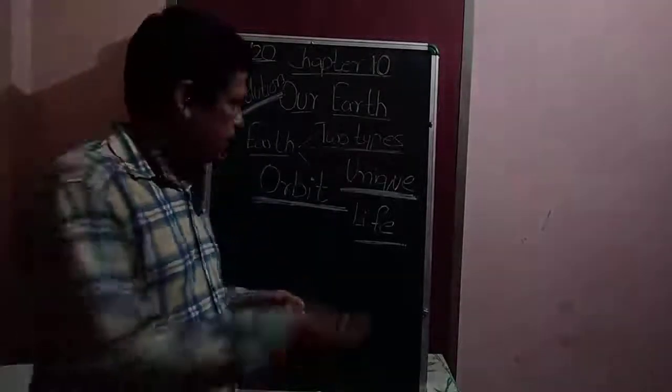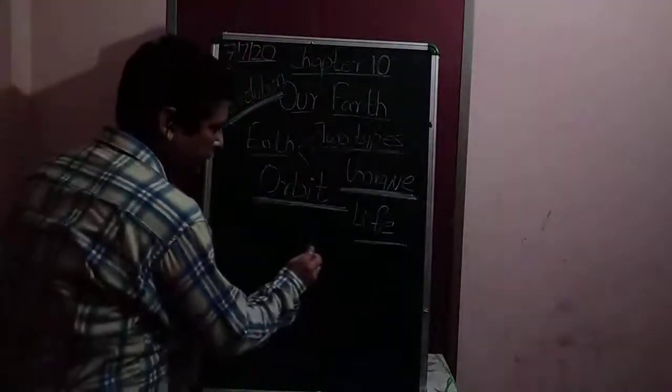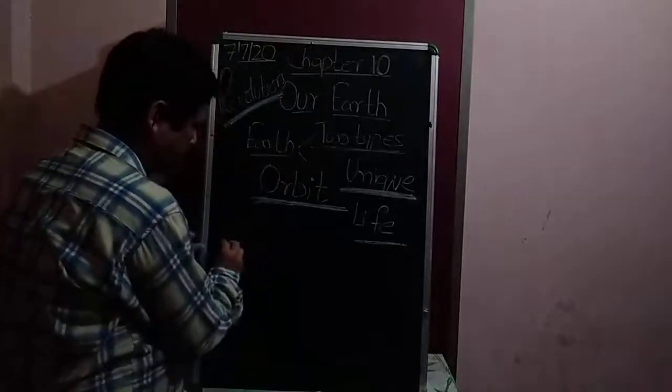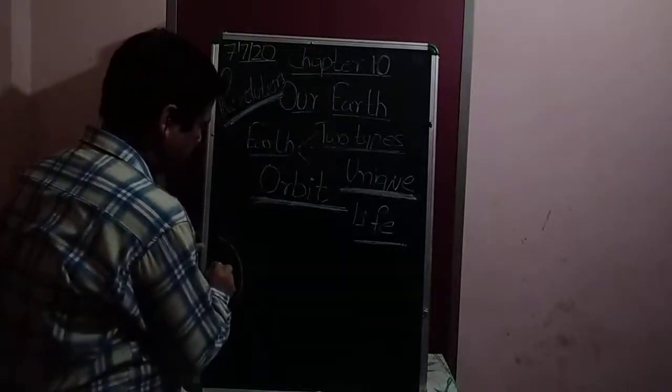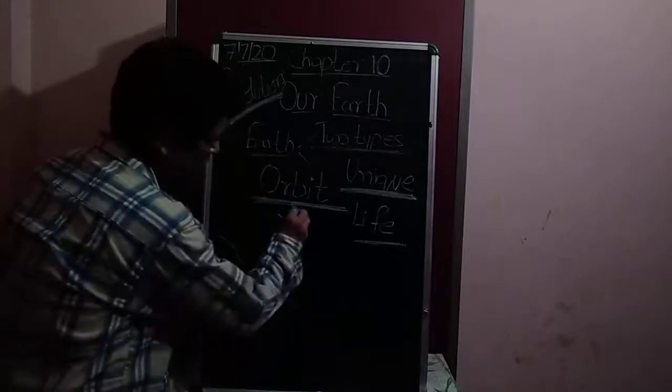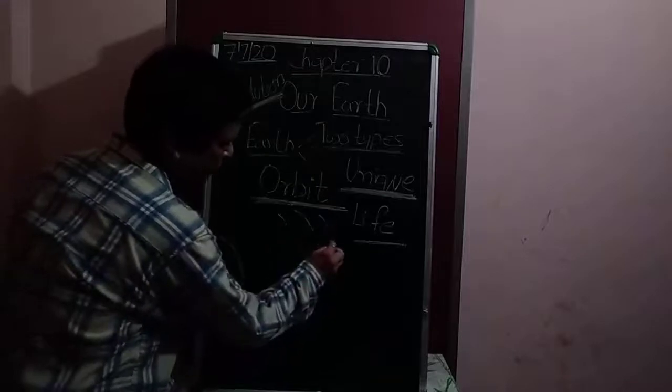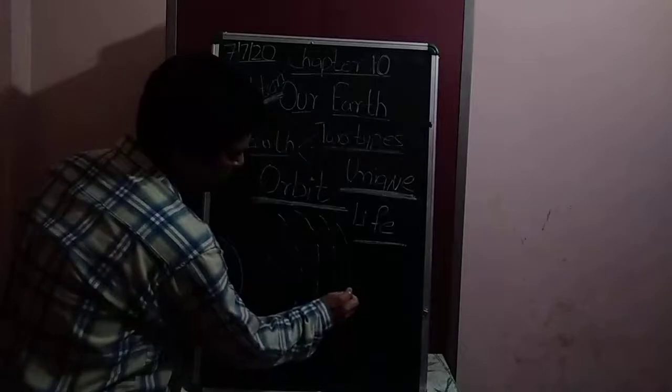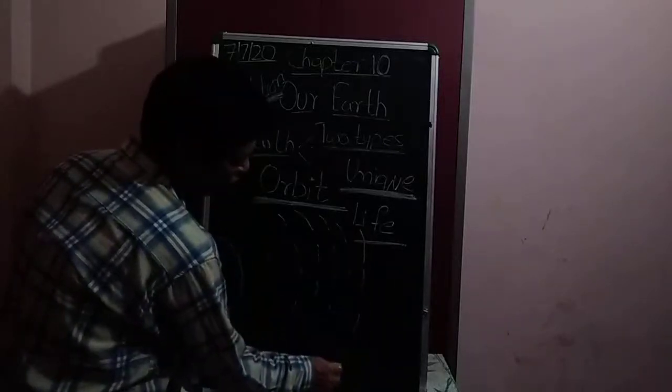Okay, now see revolution. Earth, sun. For example, this is the sun, and one, two, three, 4, 5, 6, 7.